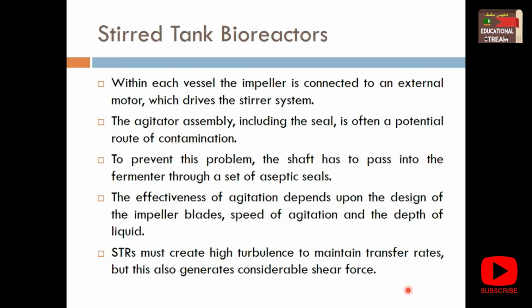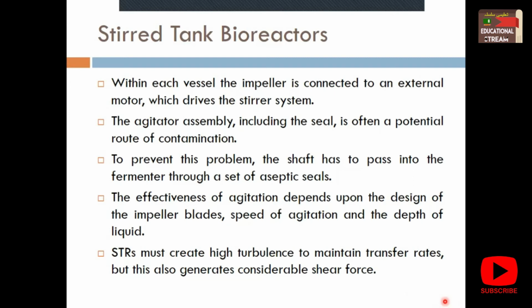All of these determine the effectiveness and the speed of agitation, and the depth of the liquid, that is, how deep your fermenter is, on which the effectiveness of agitation depends. So the STR must create high turbulence to maintain transfer rates, but also generates considerable shear force. That shear force, that agitation force, is the pressure created by the massive shaking.